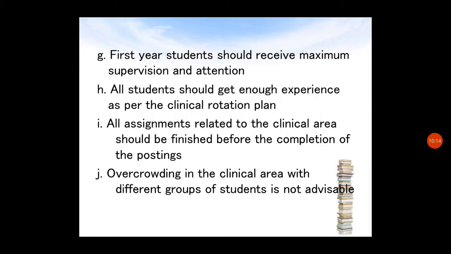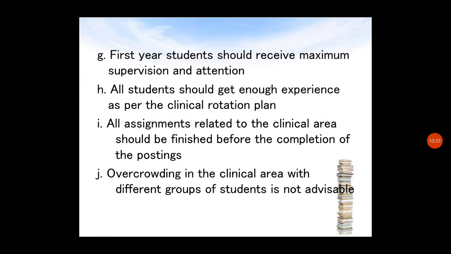First year students should receive maximum supervision and attention. That is very important. The availability of faculty is very important for first year because they are in the first step of clinical experience. Then all students should get enough experience as per the clinical rotation plan, and all assignments related to the clinical area should be finished before the completion of the postings. Before finishing a posting, we have to see that all clinical requirements are finished.